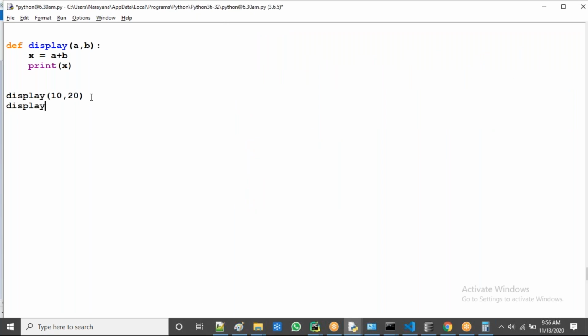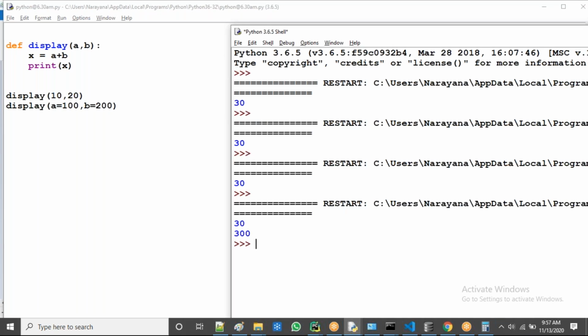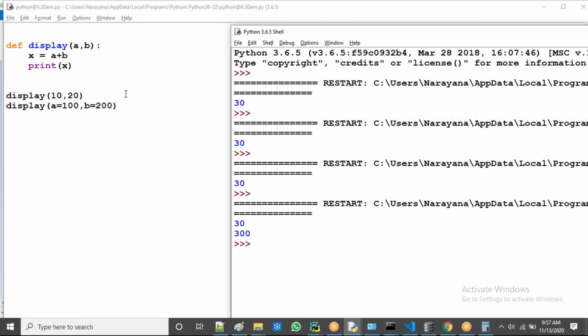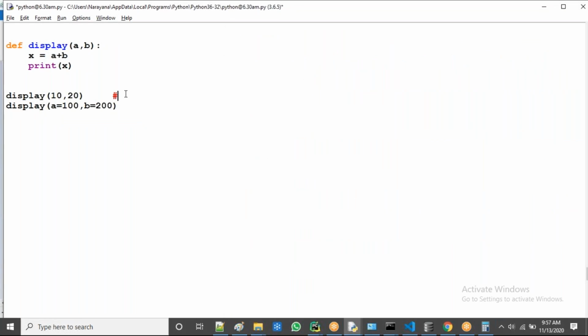I take here display of a equal to 100, comma b equal to 200. See, guys, now here these are called non-keyword. These are called keyword. Why non-keyword here? Because I did not use the formal argument names in the function call. Only I gave the numbers only. That's why it's called non-keyword arguments.